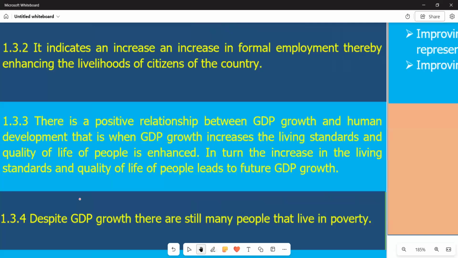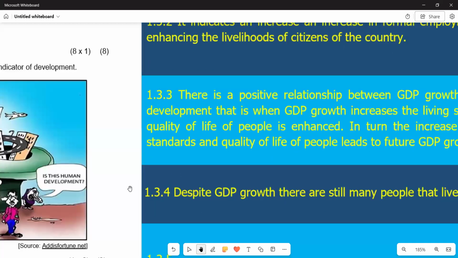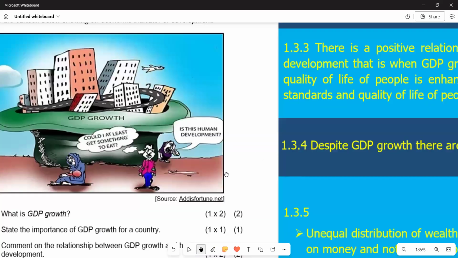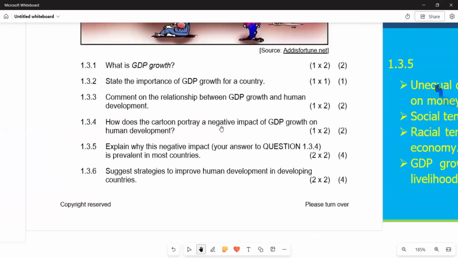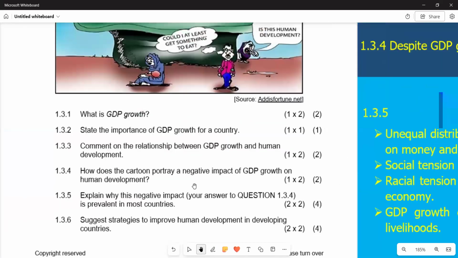So we are saying when these living standards have been enhanced, it also means in terms of the future, GDP is also going to grow. So this is what we have in terms of 1.3.3. So go to the next one, which is 1.3.4, which reads, how does the cartoon portray a negative impact of GDP growth on human development?